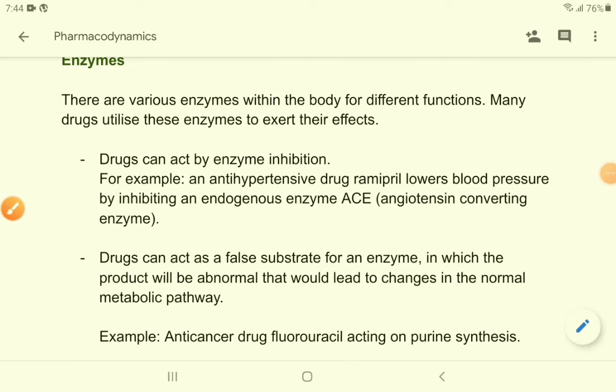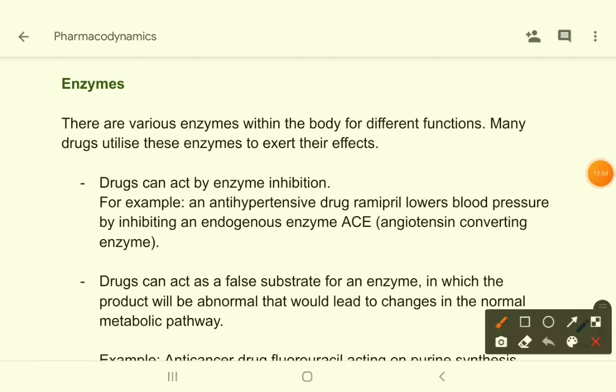Now come to enzymes. You know what enzymes are. Certain drugs act through the enzymes within the body. Drugs can act on the enzymes in various ways. So what are the ways? I have given a few examples here, but there may be other processes as well. Number one, drugs can act by enzyme inhibition. Some drugs inhibit some endogenous enzymes and produce some actions.